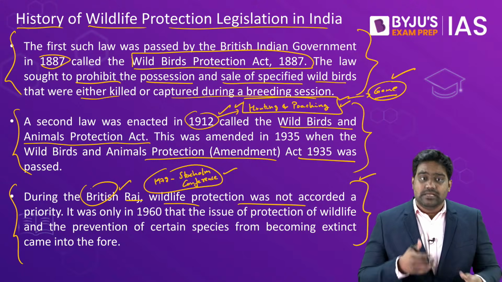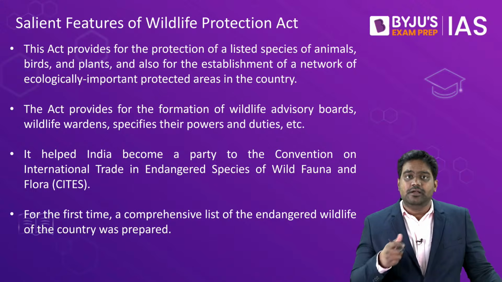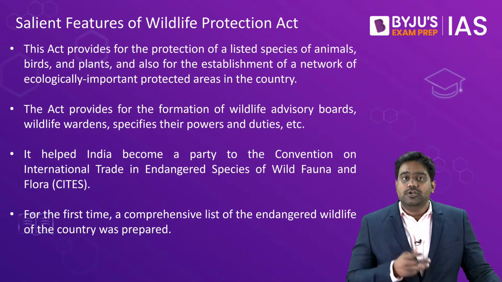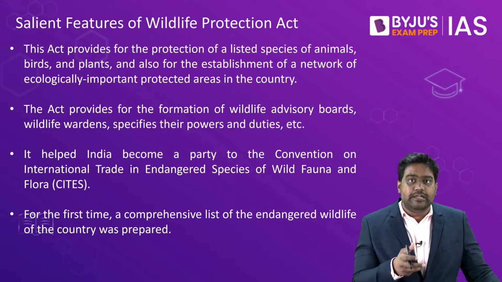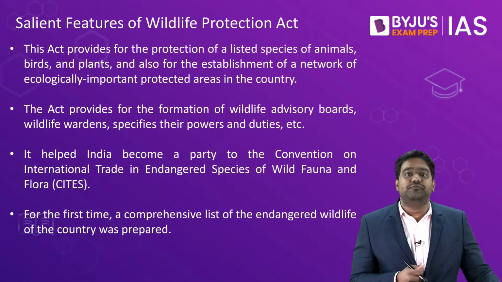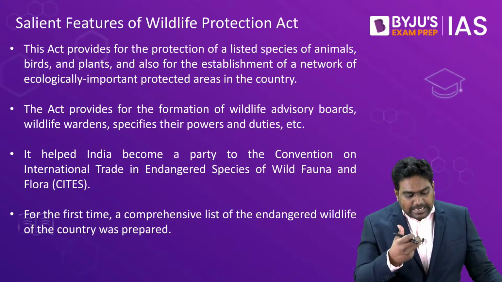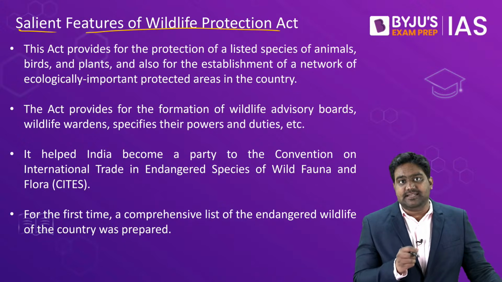By the 1960s, India also started realizing that industrial growth and development and widespread cultivation and agriculture could threaten our forests and wildlife. So by the late 1960s, there was a consciousness that was building up in India and around the world with regard to wildlife protection and conservation. It was in this context that the Indian Parliament enacted the Wildlife Protection Act of 1972.